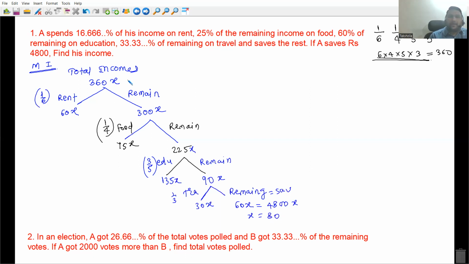So my income becomes 360 into 80. That is equal to how much? 28,800, and this is equal to 240 and 48, 288.